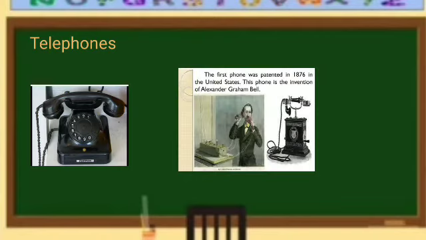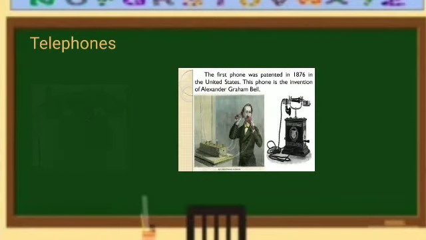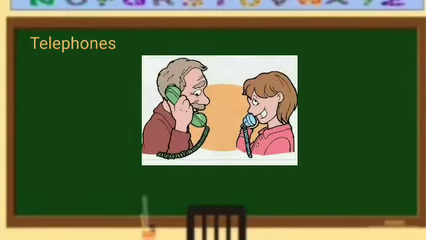Next is telephones. You know who invented telephone? Alexander Graham Bell invented telephone. These are electronic media of communication. This is a two-way communication, right? Also a fastest means of communication. Here we can immediately talk and get the reply from the person by dialing the phone number.